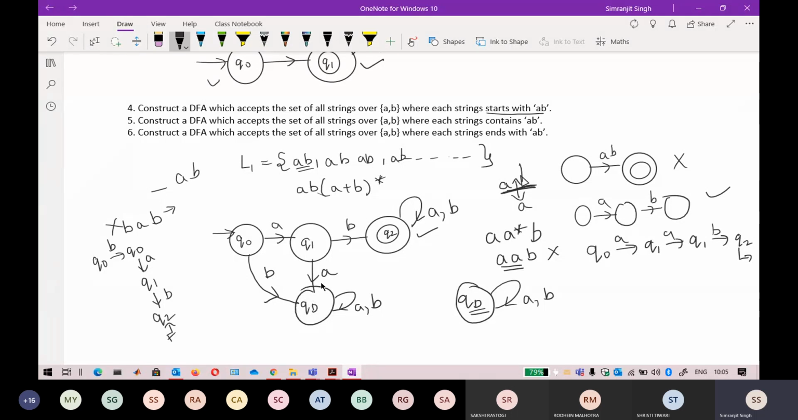Okay, so I think you also get this automata. Okay, so try this automata now. The strings contain AB. Okay.